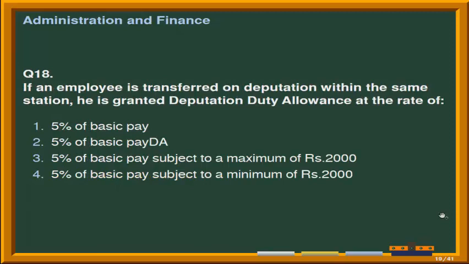So next question is, if an employee is transferred on deputation within the same station, he is granted deputation duty allowance at the rate of, options are number 1 5% of basic pay, second option is 5% of basic pay plus DA, third option is 5% of basic pay subject to a maximum of rupees 2000, and the last option is 5% of basic pay subject to a minimum of rupees 2000. And the correct answer is option third, that is 5% of basic pay subject to a maximum of rupees 2000.